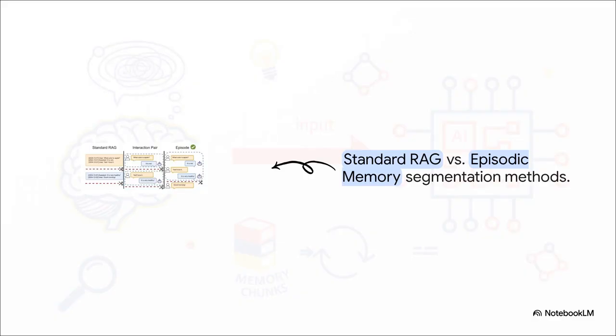This visual perfectly captures the difference. Notice how standard RAG awkwardly cuts this conversation about an apple right in half. The user asks, "What color is apple?" The AI answers, "It is red." The user says, "Yes, I love it," and boom. RAG chops the memory block right there. It literally separates the AI's final thought, "It is very healthy," into a completely disconnected chunk of memory. It makes no sense. But look at the episodic method used by Nemori. It correctly groups that entire semantic interaction into one coherent block. It actually waits until the user says good morning, which is an obvious shift in topic, to draw the boundary.